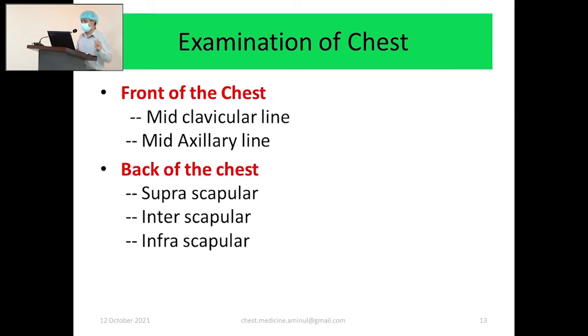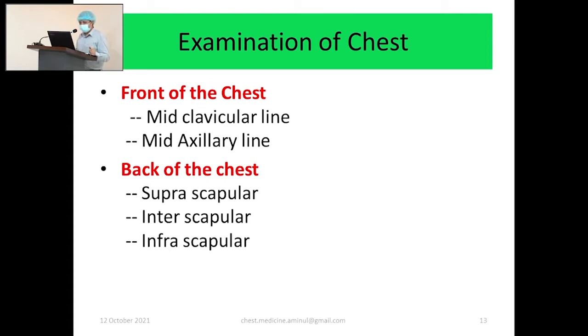So when you are asked to examine the chest, don't take permission in between the two. That means after examining the front of the chest, don't ask the examiner whether you should examine the back. This is a negative point. Chest means front and back. You should spontaneously go to the back, and even if you are inhibited, you should start examination of the back of the chest.